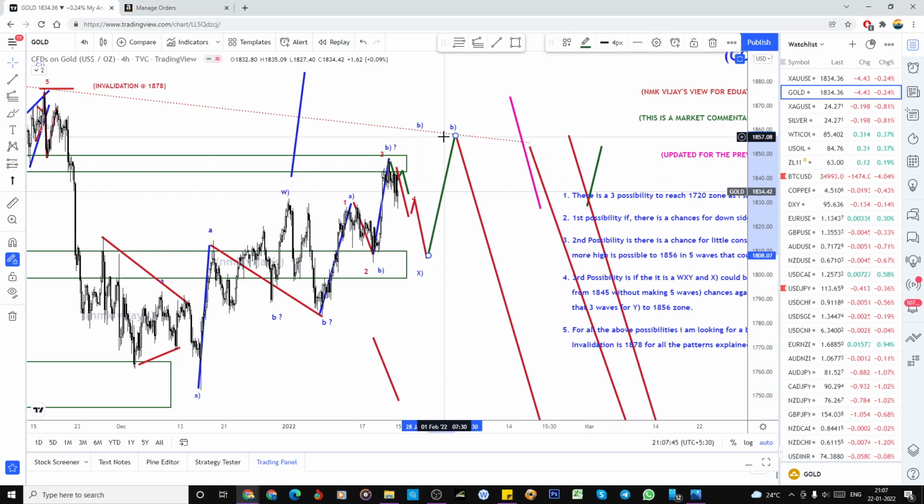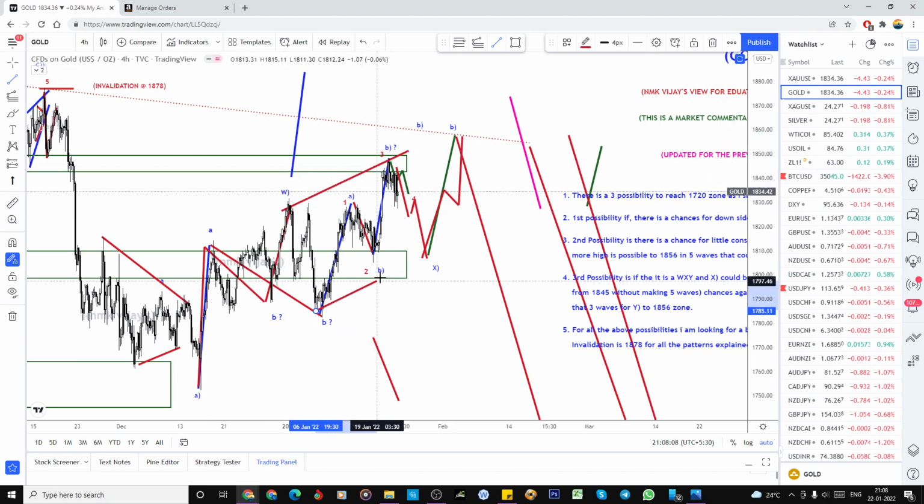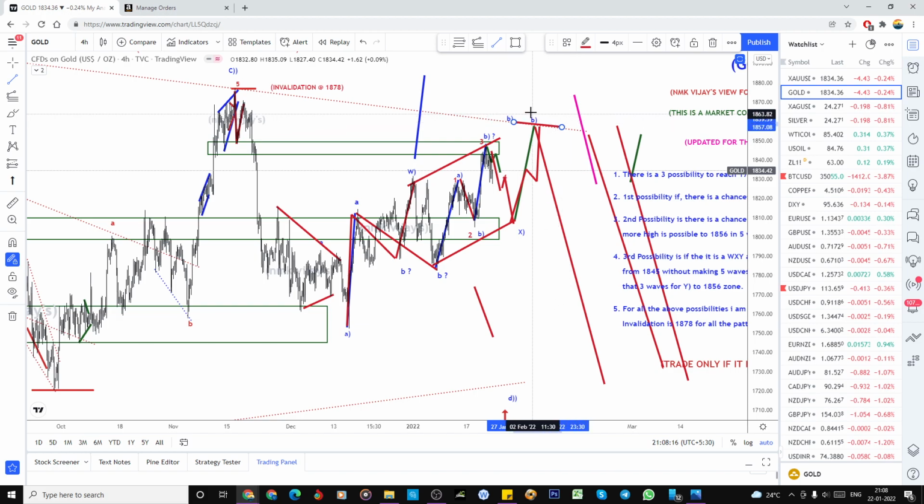From here, why am I expecting the bounce? So if this ABC is a B, and C or Y, this is the W, this is the X. This kind of three-way structure can happen here. So this will become the connecting wave. So W, X, A, B, C, Y. So there is a chance of reaching this 1859, 1860, even the double top, but not to break this high. That's it. So these are the possibilities I have explained.